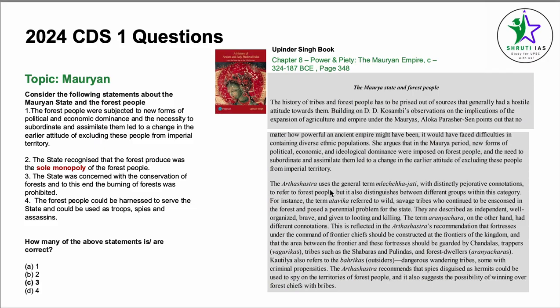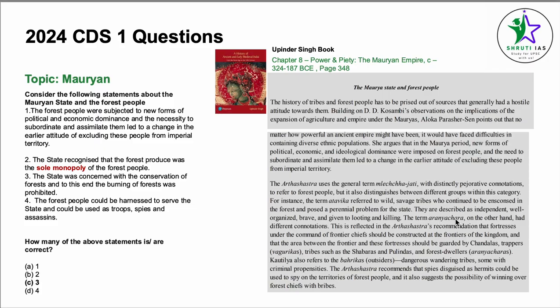The Arthashastra uses general terms like Mleccha and Jati with distinctly pejorative connotations to refer to forest people, but it also distinguishes between different groups within this category. For instance, the term Atavika refers to wild savage tribes who continue to be ensconced in the forest and pose a perennial problem for the state. They're described as independent, well organized, brave, and given to looting and killing.